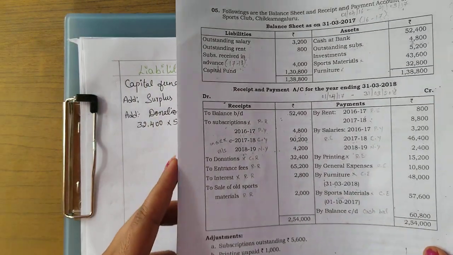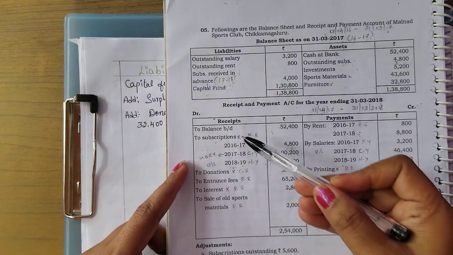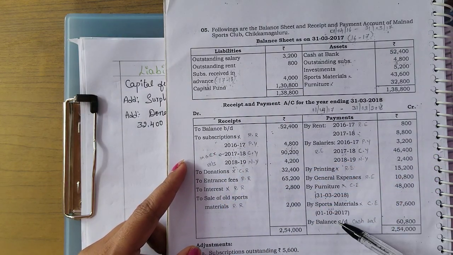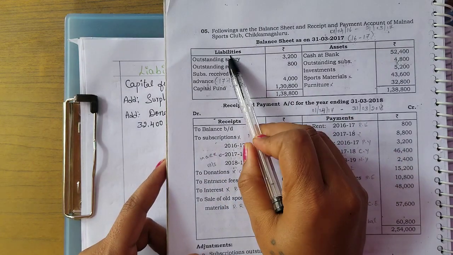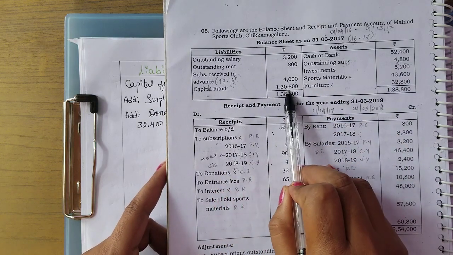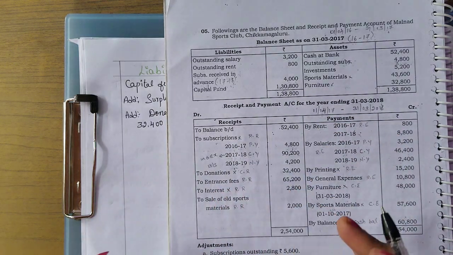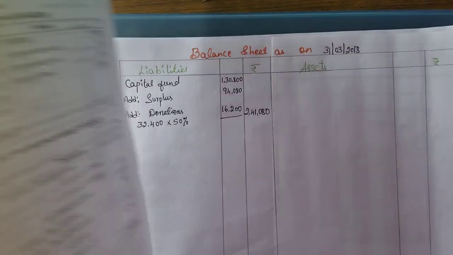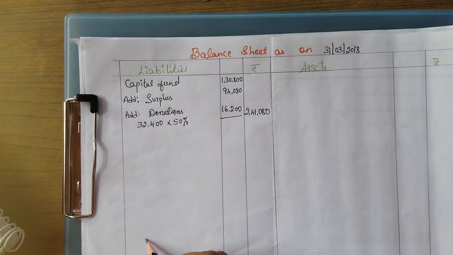Next, I am just going according to the question they have given. So on the liability side I have cleared the capital fund and now any outstanding. Always we should remember, on the liability side we will be writing outstanding expenses. And anything received in advance is also called pre-received or prepaid incomes.